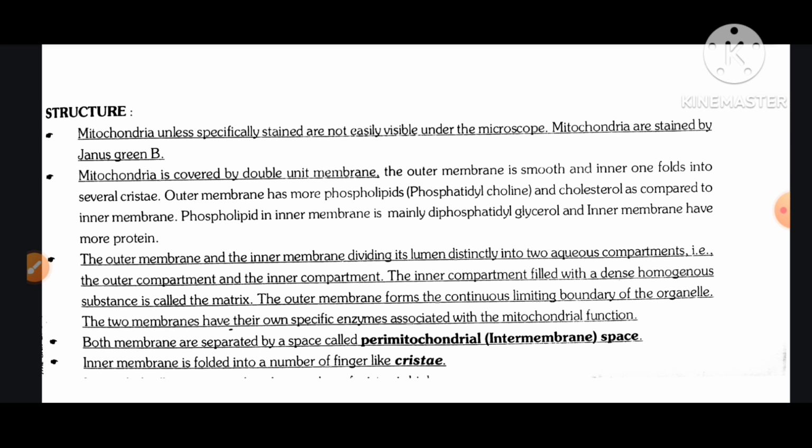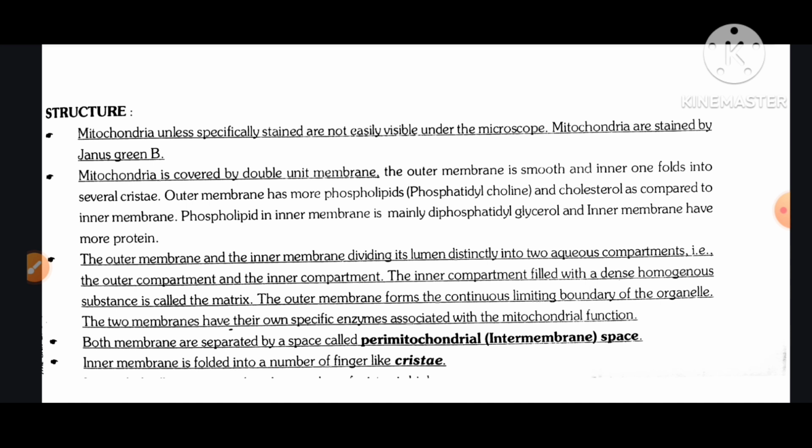The outer membrane is smooth and the inner unfolds into several cisternae, the cristae. The outer membrane has more phospholipids, phosphatidylcholine, and cholesterol compared to the inner membrane. The phospholipid in the inner membrane is mainly diphosphatidylglycerol, and the inner membrane has more protein. The outer membrane and the inner membrane divide its lumen distinctly into two aqueous compartments, for example, the outer compartment and the inner compartment.